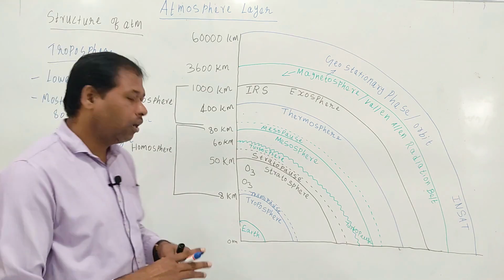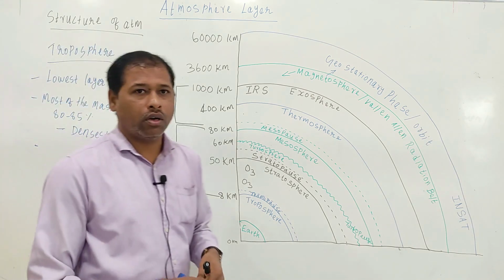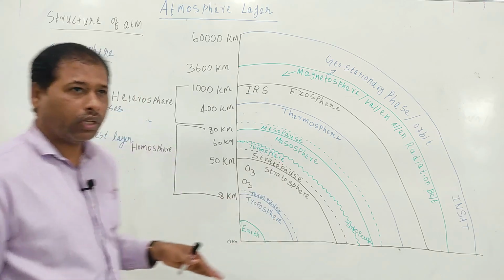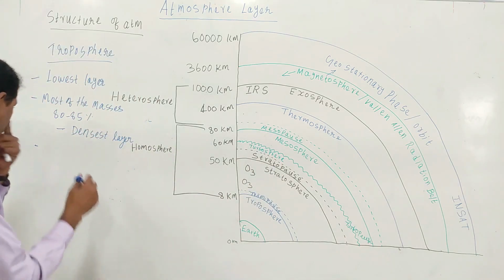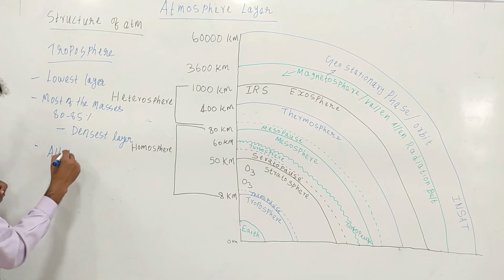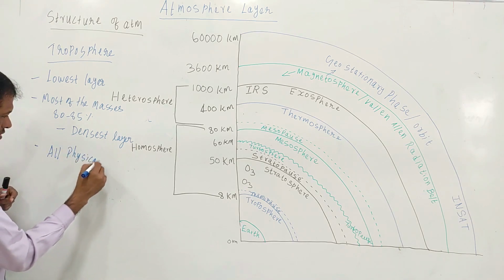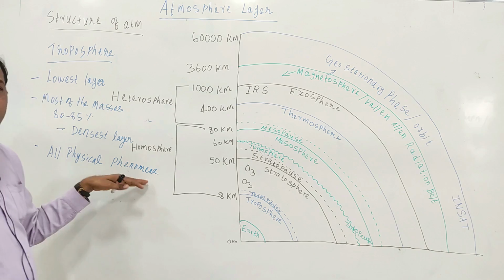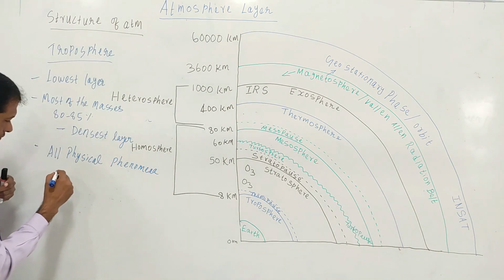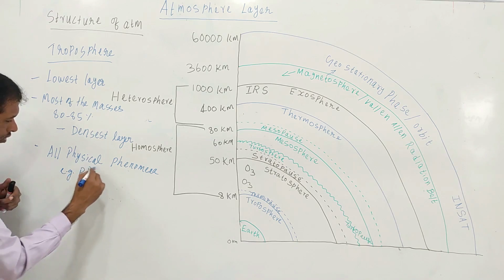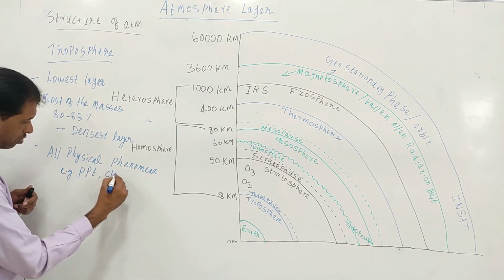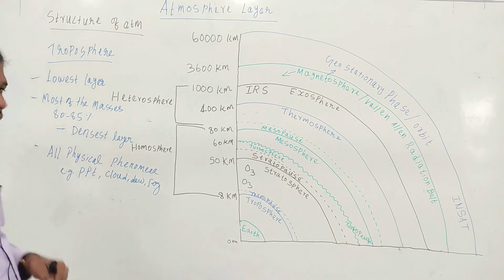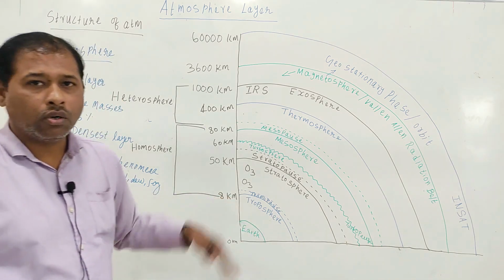One more thing, all the physical phenomena such as fog, dew, temperature variation, cloud formation and precipitation occur in this troposphere.